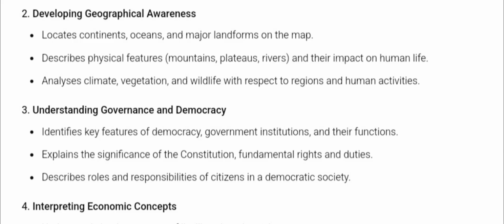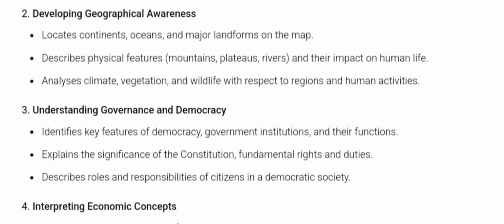All right, the president, the prime minister, they should also know the organs of the government, etc. Right? Explain the significance of constitution, fundamental rights, and duties. The student should also be able to know what is the constitution, what is our constitution, how many articles we have, how many sections we have, and what are our fundamental rights, what are our fundamental duties, what does a preamble say. All those things they should know.